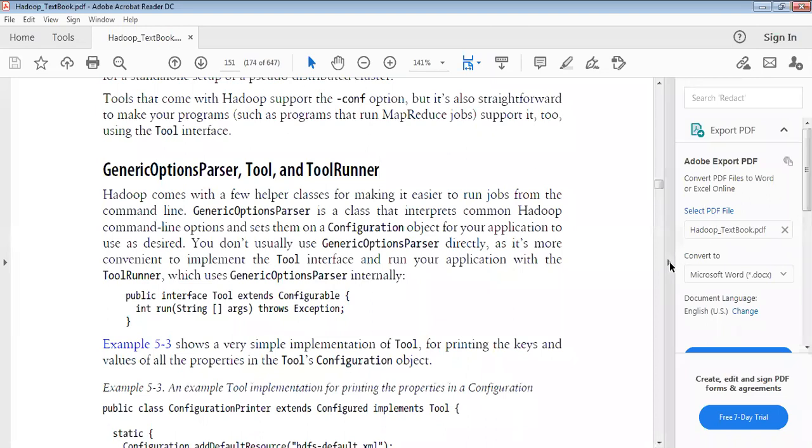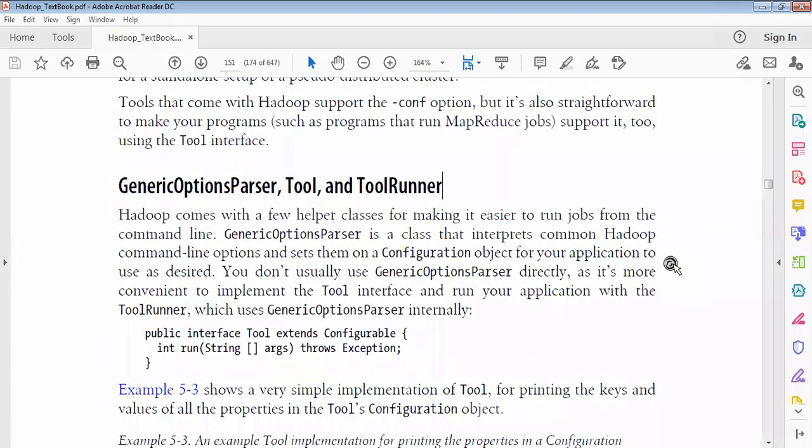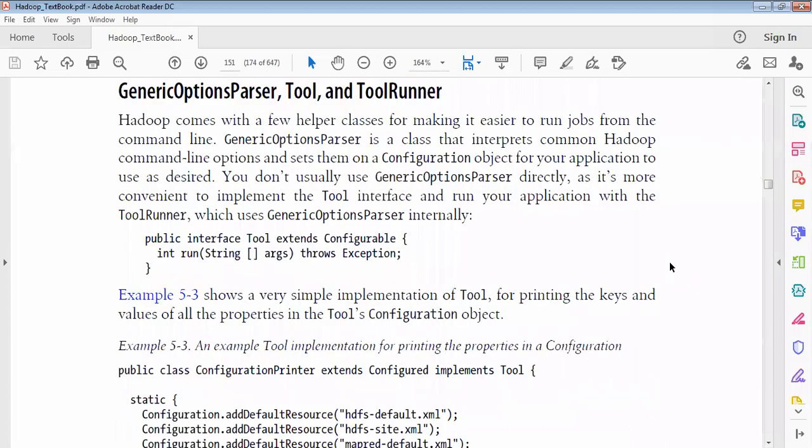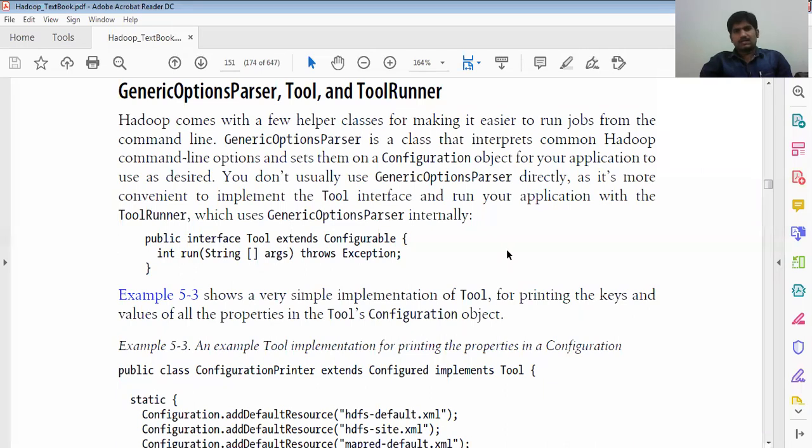Today we are going to discuss generic option parsers and tools and tool runners. So we know what is a parser. I think we will discuss deeply what a parser is and how the compiler will take these parser techniques in order to evaluate the expression. So we saw everything, and in the same manner we are going to see about these generics.